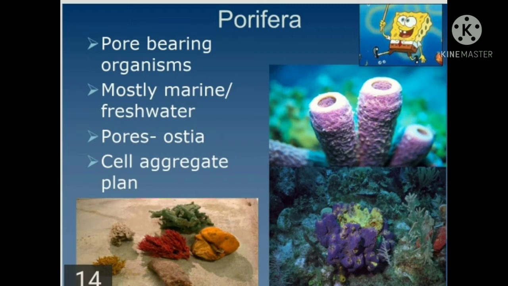Coming to their reproduction, they reproduce asexually as well as sexually. They have both modes of reproduction. Asexual reproduction is performed by fragmentation and gemmule formation. These animals have the ability of regeneration. It means when we cut the animal from any end, it will regenerate again. Sexual reproduction is performed by the formation of gametes, male gametes and female gametes.